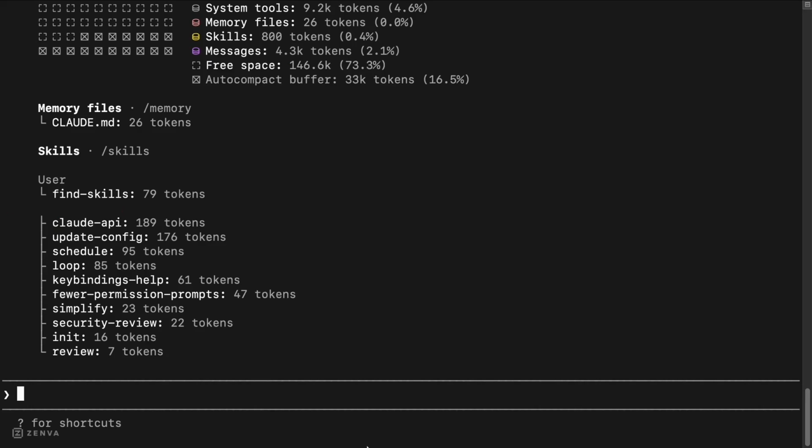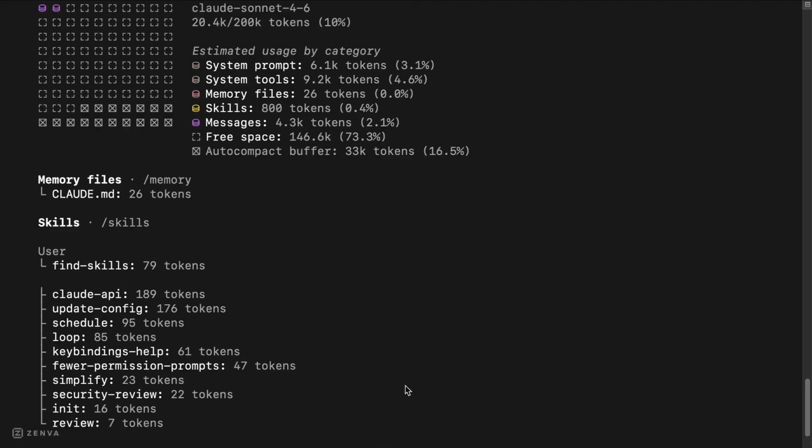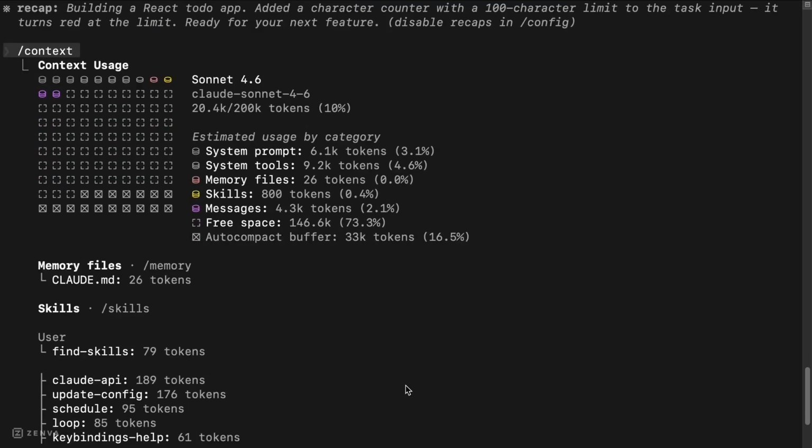Now the context usage indicator shows how much of the context window you've used, broken down by system prompt, tools, and memory files. The context usage panel helps you understand how Claude manages its memory. Here you see the model in use, Sonnet 4.6. Below the model name is a token usage grid. Each field icon represents a portion of the tokens.